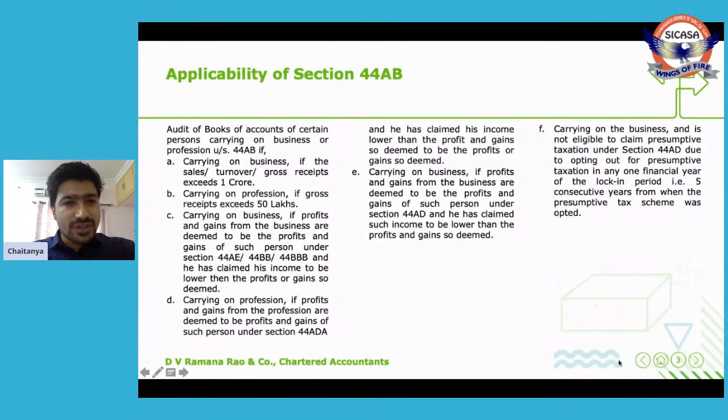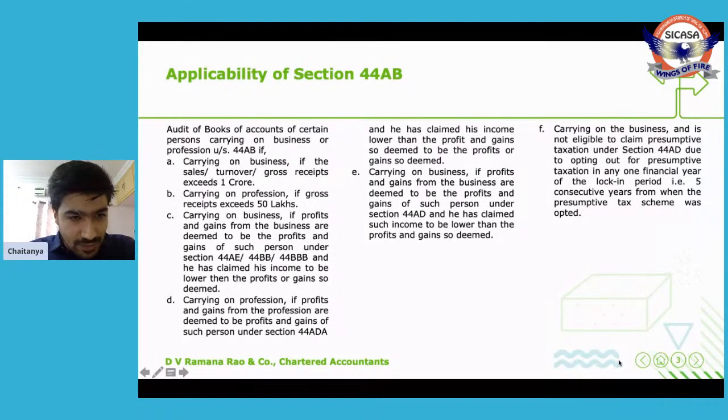Applicability of Section 44AB. To whom is this Section 44AB applicable? It is applicable to persons carrying on business if his turnover, sales or gross receipts exceed 1 crore. It is applicable to persons carrying on profession if his gross receipts exceed 50 lakhs. It is applicable to persons carrying on business if profits and gains from the business are deemed to be profits and gains of such person under 44AE, 44BB, 44BBB, and he has claimed his income to be lower than the profits or gains so deemed.